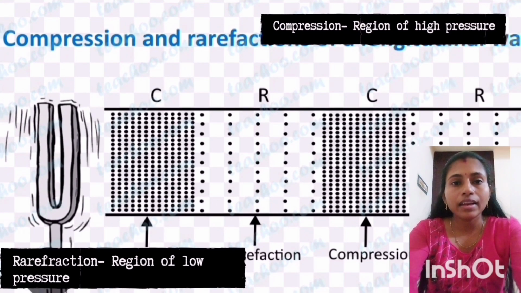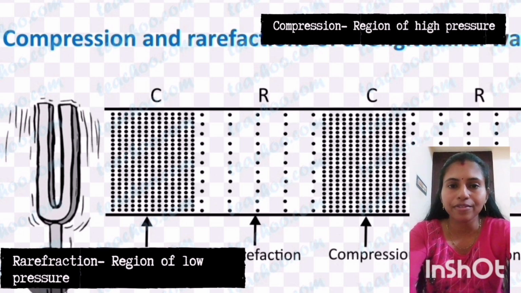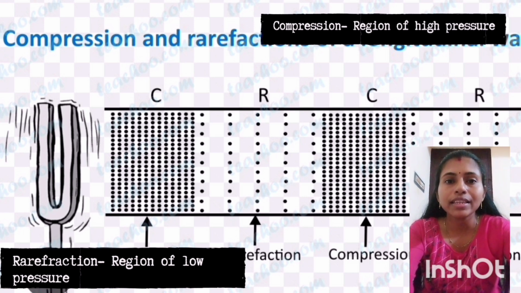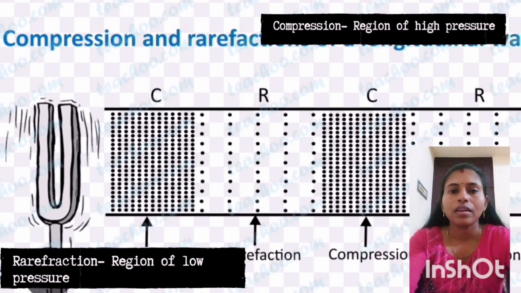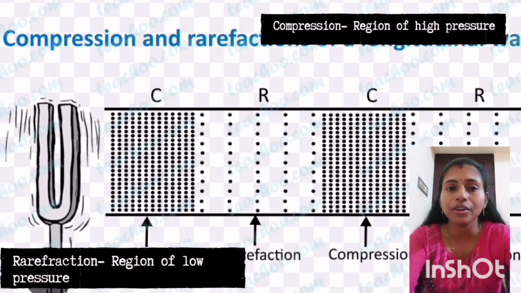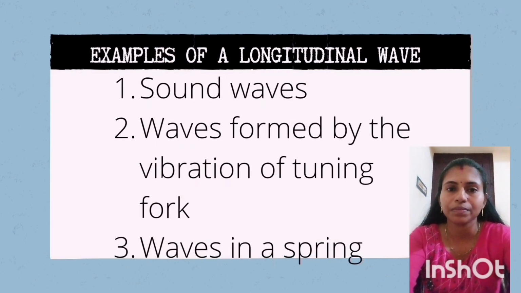Now let's look at what compressions and rarefactions are. Compressions are regions in a longitudinal wave in which the particles are closely packed. It represents areas of high pressure. And rarefactions are regions where the particles are spread apart. It represents areas of low pressure. The compression is denoted as C and rarefactions are denoted as R in this picture.